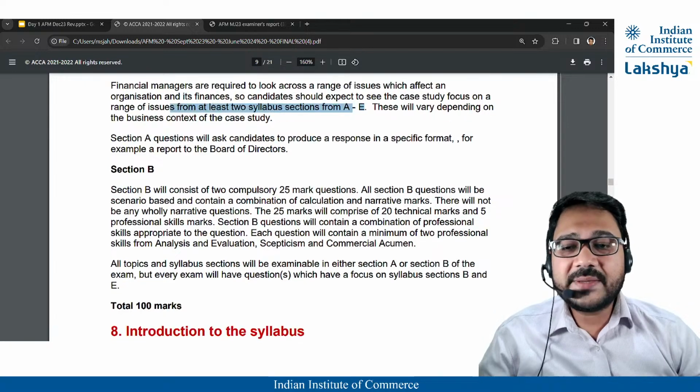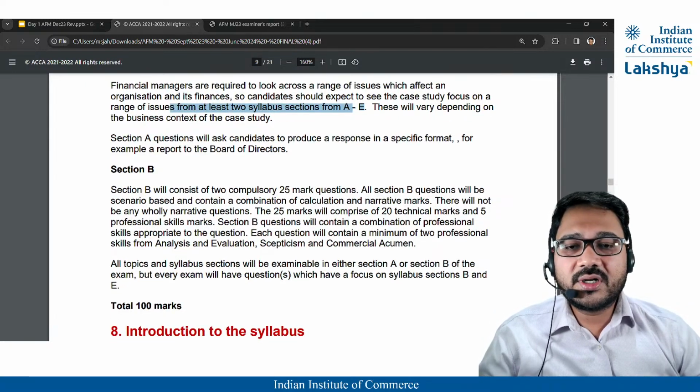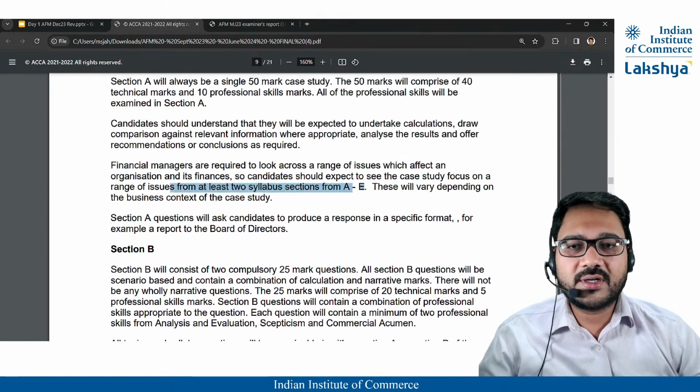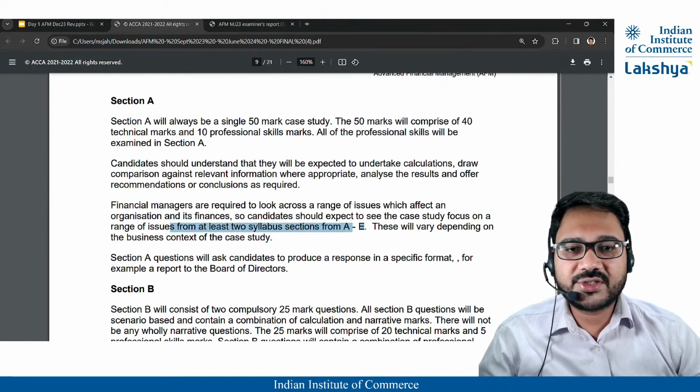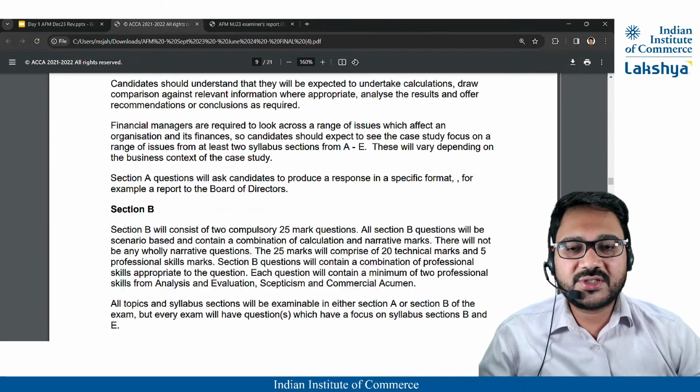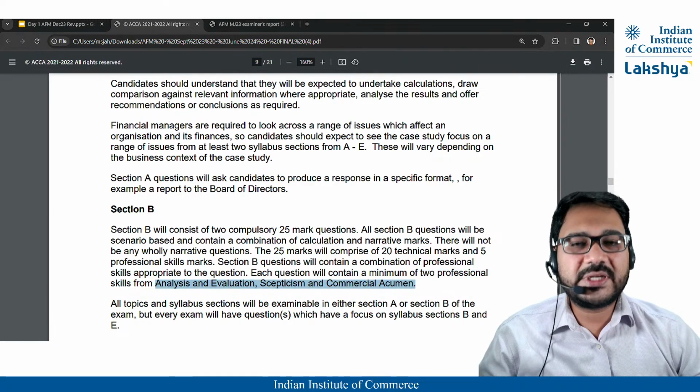Then section B, again, there are these professional marks. I forgot the professional marks in section A. In section A, all the professional skills will be tested, whereas in section B, analysis and evaluation, skepticism, and commercial acumen will be tested.